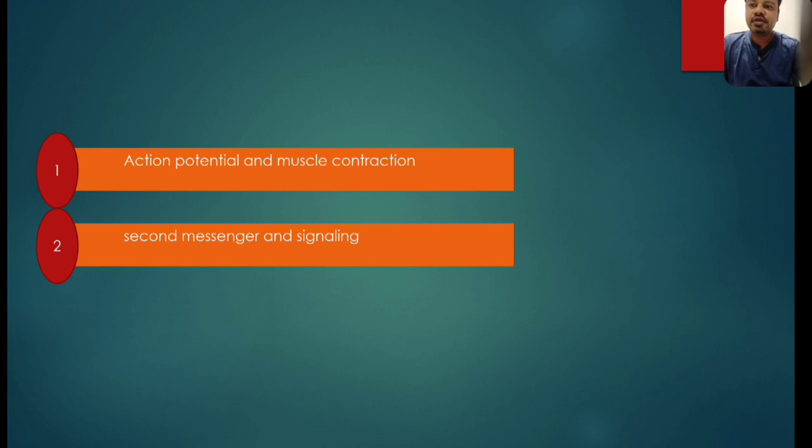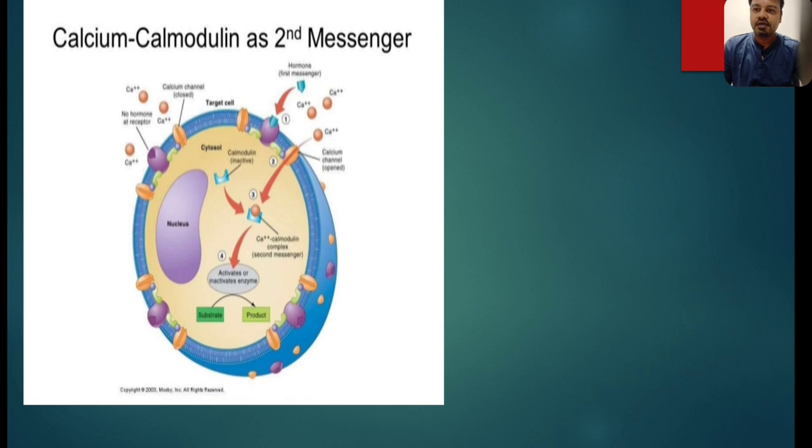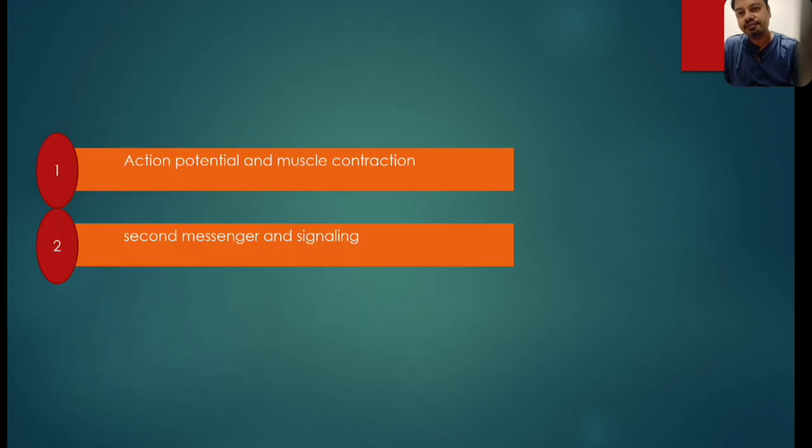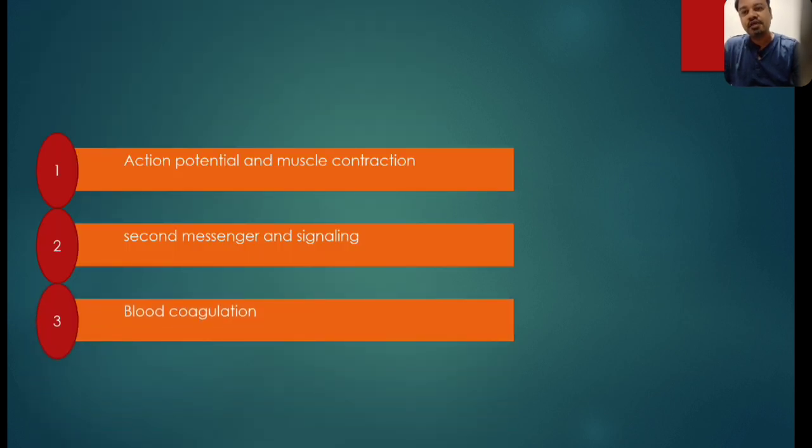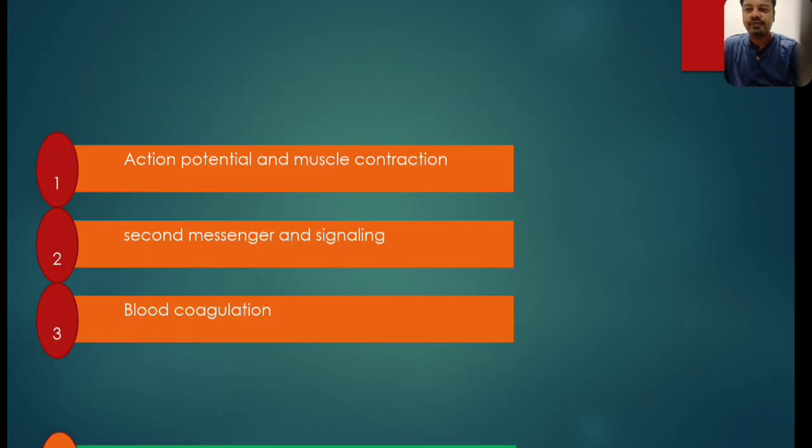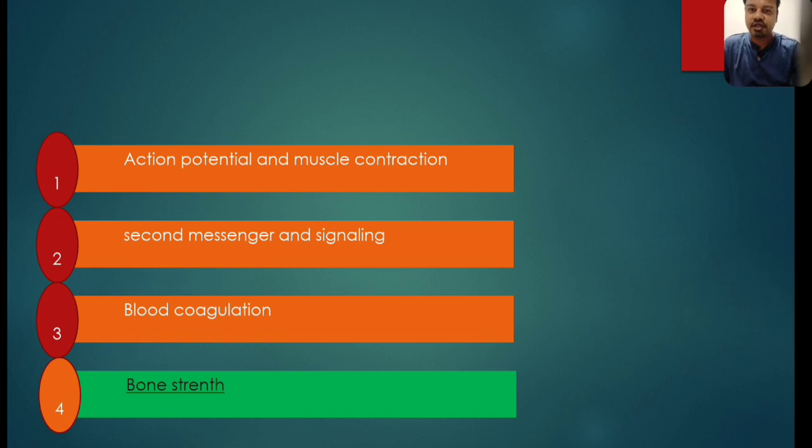Second, calcium has a very important function in second messenger signaling pathways. Ultimately, after the stimulation of IP3 or DAG or cAMP, calcium is either increased or decreased inside the cell and the final effect is carried out. So it is a very important part of the second messenger system. Third, it is very important for blood coagulation, as you have already learned. And fourth, for bone strength, which is our today's main topic.